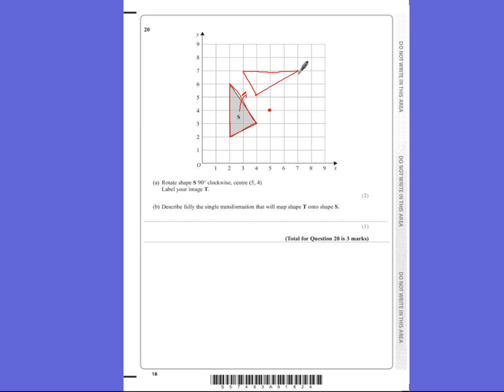It says describe fully the single transformation that maps T onto S. So we're going back the opposite way. So it's still going to be a rotation, it's still going to be 90 degrees, but this time it's going to be anti-clockwise. You're going back the opposite way. Now it's really important you don't just finish there, you've got to put the centre of rotation, so about (5, 4), because the centre of rotation will be the same as before.